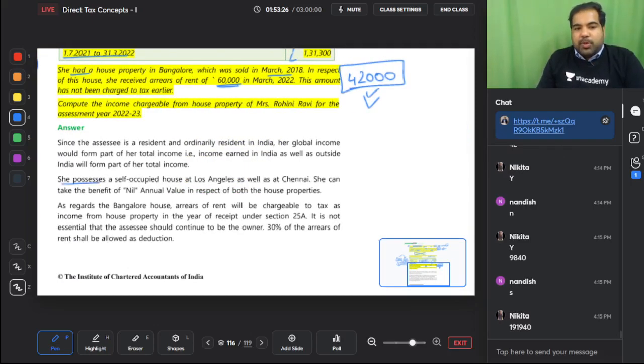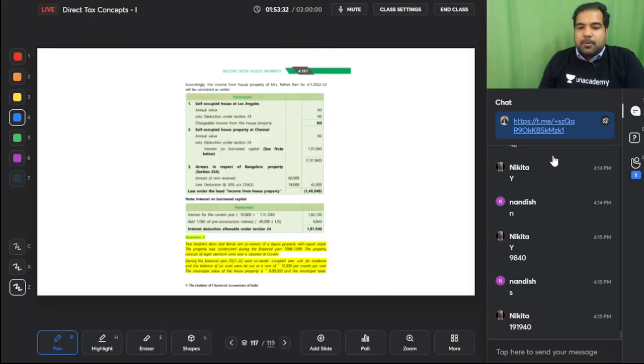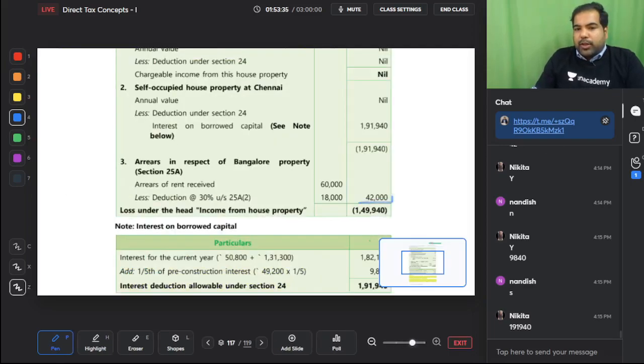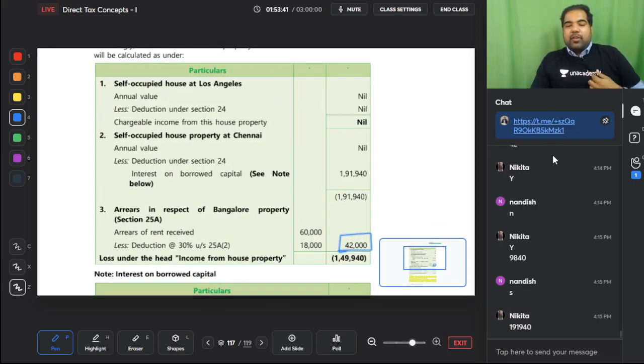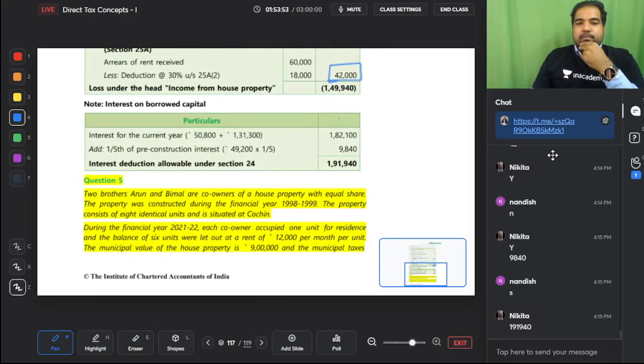Alright, she possesses a house in LA. The value is nil, guys. We've taken nil as the value of the LA house. We've also got 42,000 as the arrears of rent in Bangalore, and we've got this same answer here, guys. Interest on borrowed capital 1,91,940. So this is the answer.